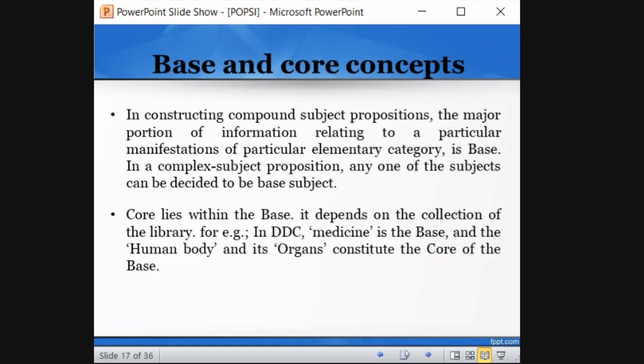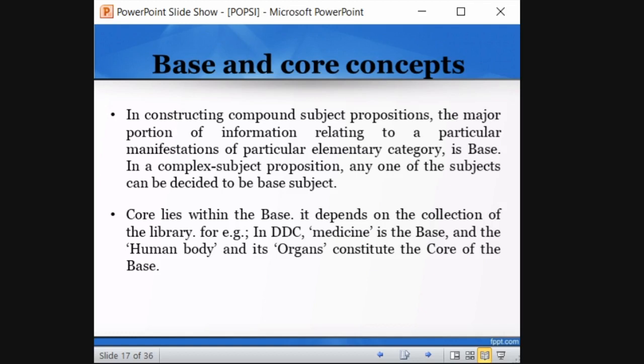So these are the base and core concepts. What do you mean by base concept and core concept? In constructing compound subjects, you know what a compound subject is, right? There is more than one primary or basic subject. The major portion of information relating to a particular manifestation of a particular element category is the base. In a complex subject proposition, any of the subjects can be decided as the base subject, and the core subject lies within the base. We will see an example so that you can understand.